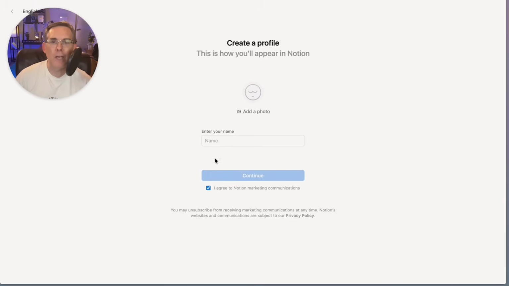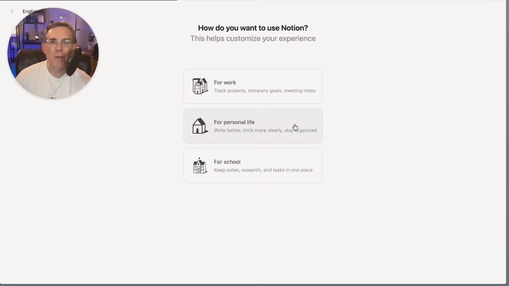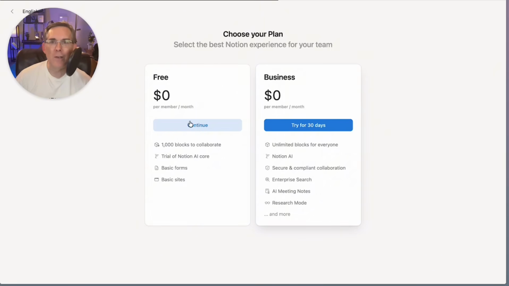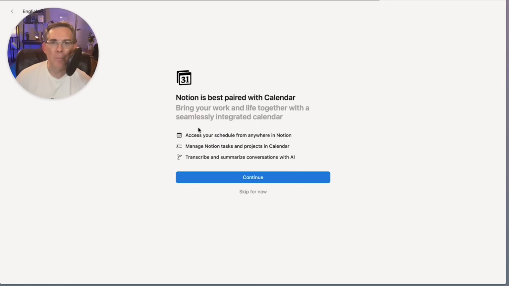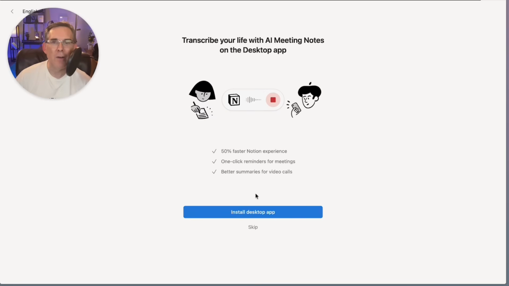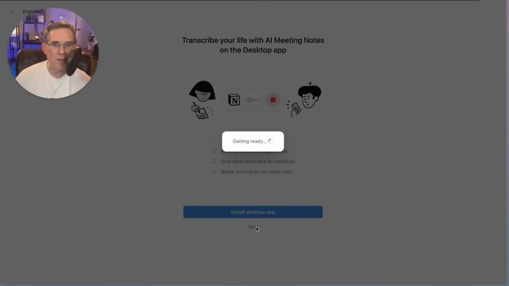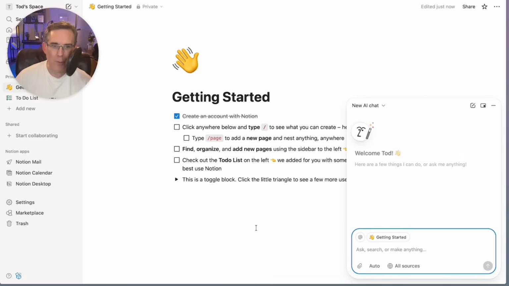It's going to ask you for a name. You can put in whatever name you like. I would turn off their spam if I were you, and then hit continue. You can put whatever you like in here. You can say it's for personal life, and you want to say free, obviously. And then go down here and say skip for now. And then skip this as well. You don't need the desktop app. All right, now we are through all the BS.